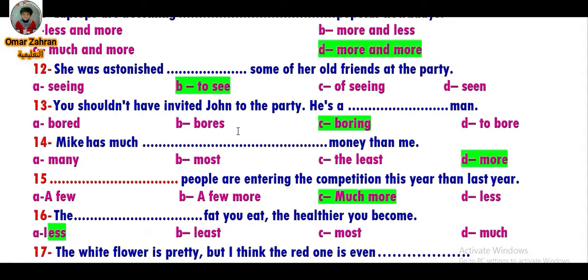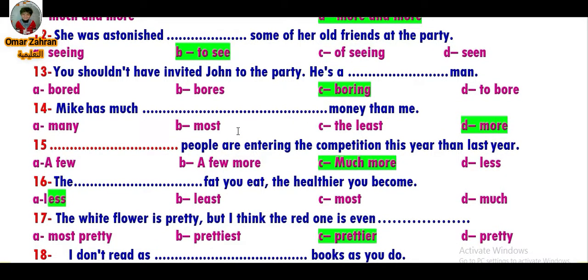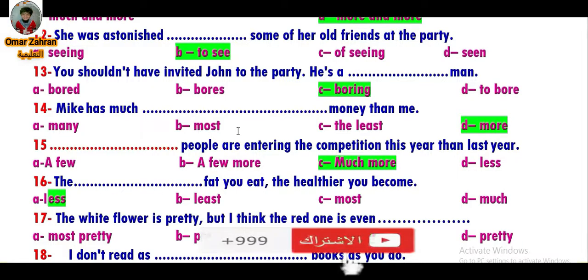Number 15, much more people. Here we use much before more to express certainty. Much more people are entering the competition this year than last year. Number 16, the less fat you eat, now the more, or the less, the healthier. With the comparative form, the less fat you eat, the healthier you become.